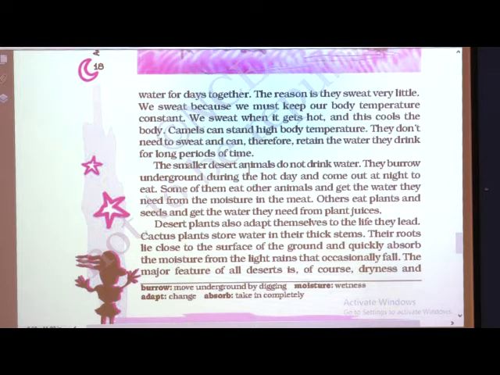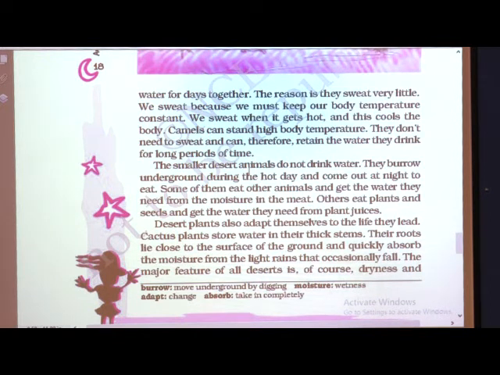The smaller desert animals do not drink water. They burrow underground during the hot day and come out at night to eat. Some small animals hide themselves inside the soil in burrows. Why are they going underground?